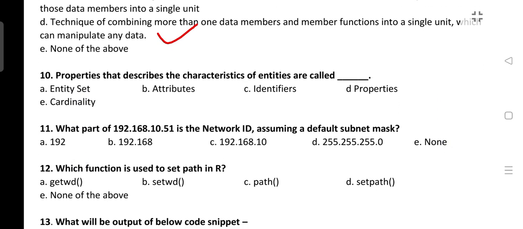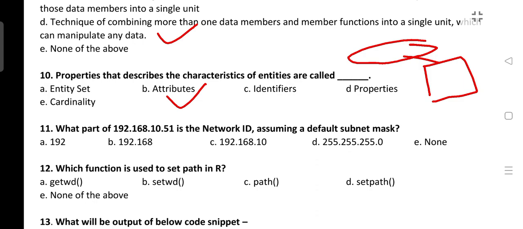Next is properties that describe the characteristics of entities. So what do we call this? Attribute. So how are attributes presented in an ER diagram? This is very important. It has come in exam. So entities are presented with a rectangle and attributes with an oval shape.